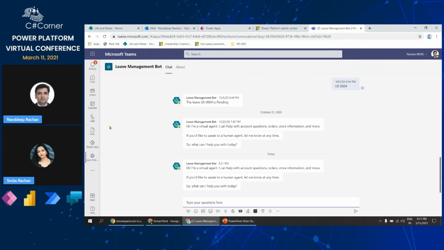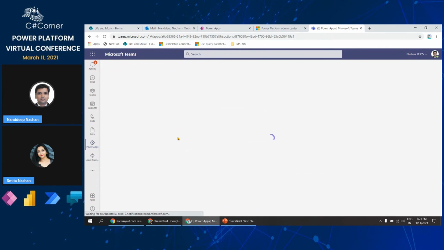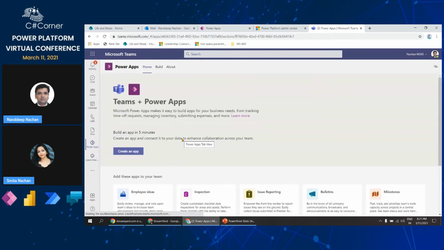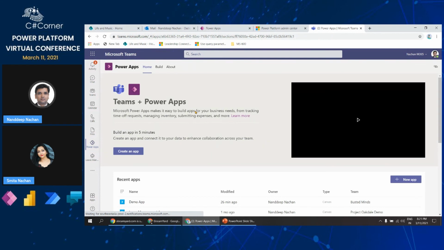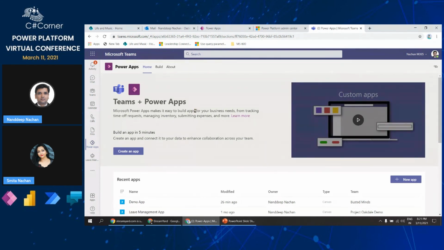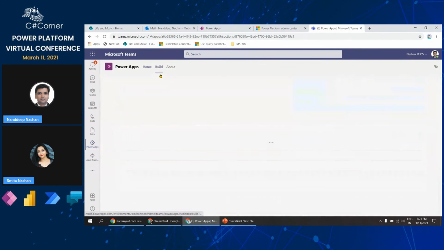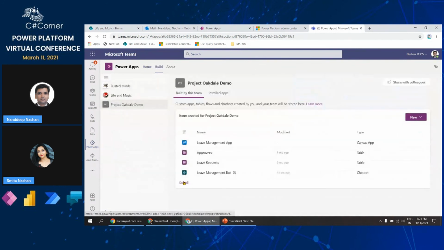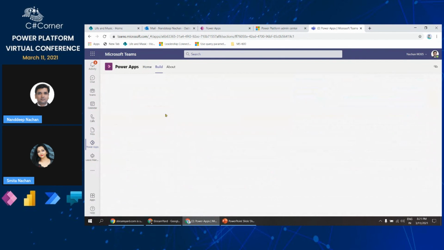With that, let us go back to Power Apps, or Dataverse for Teams, and see how we can publish the apps to Teams. For that purpose, I will go back to Build and click See all.